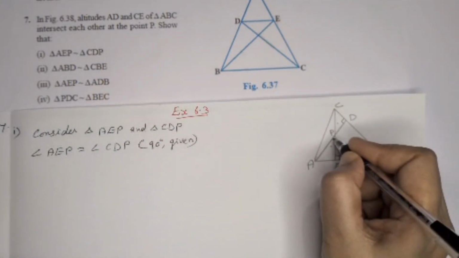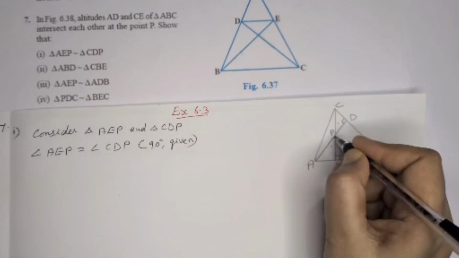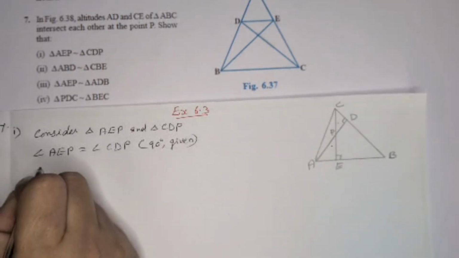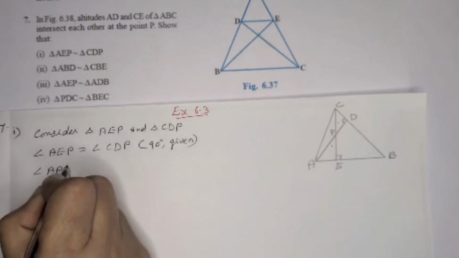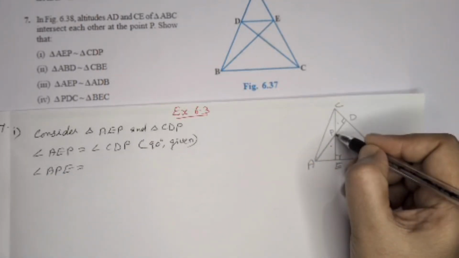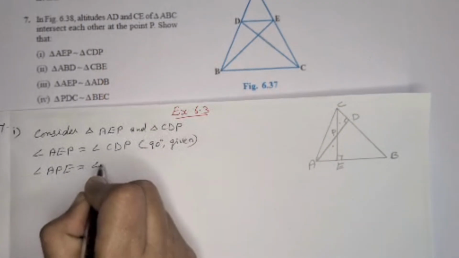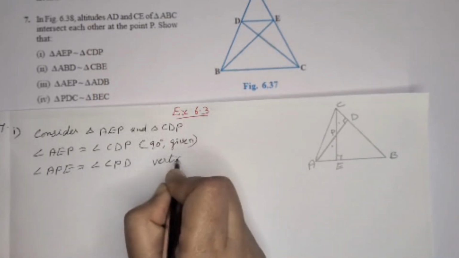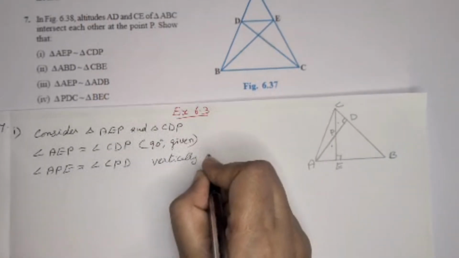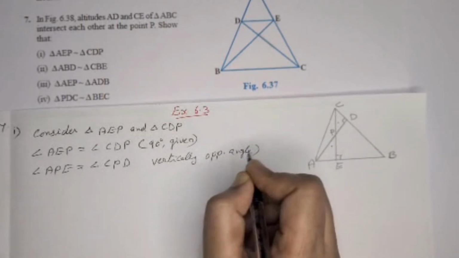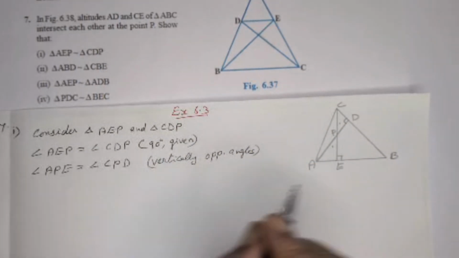Now we can take this angle. Vertically opposite angles are equal. So angle APE is equal to, corresponding to that, angle CPD. Vertically opposite angles are equal.